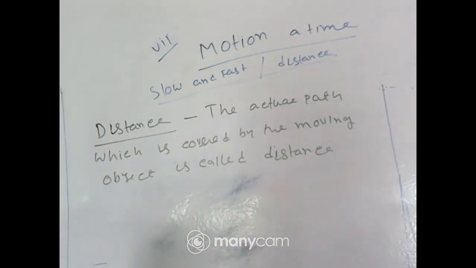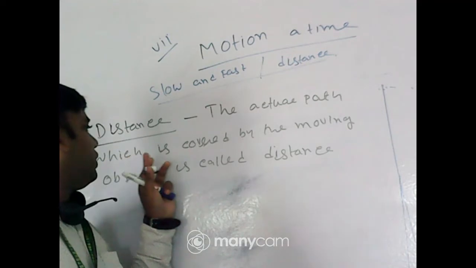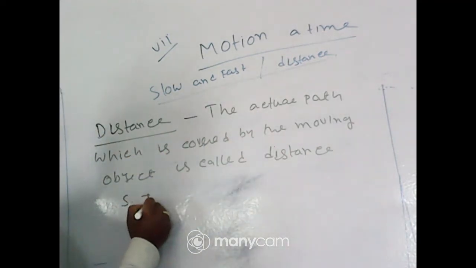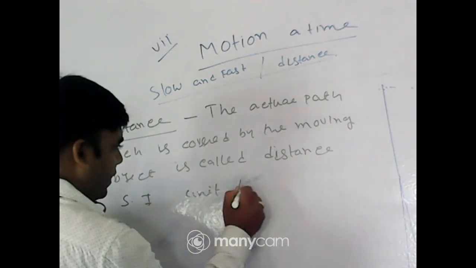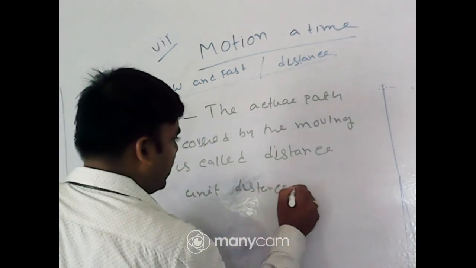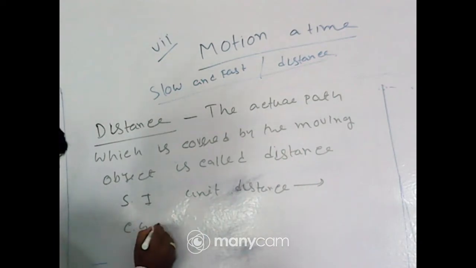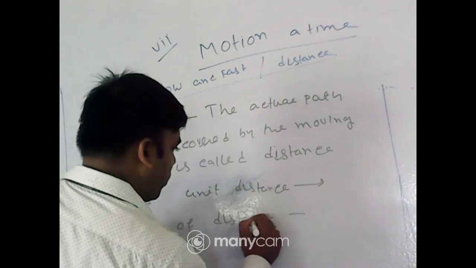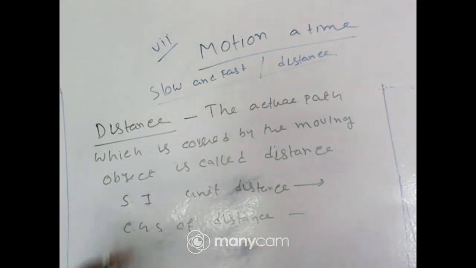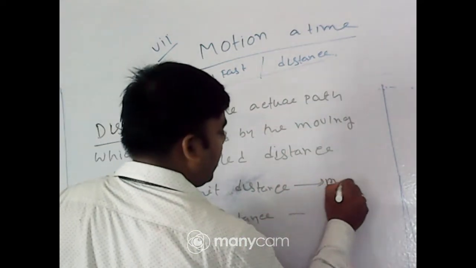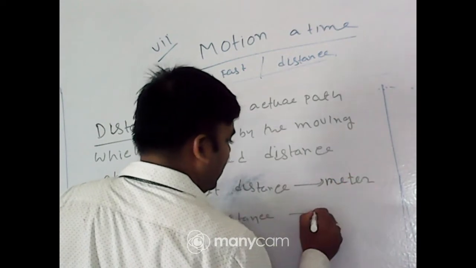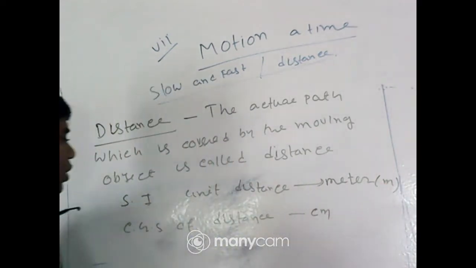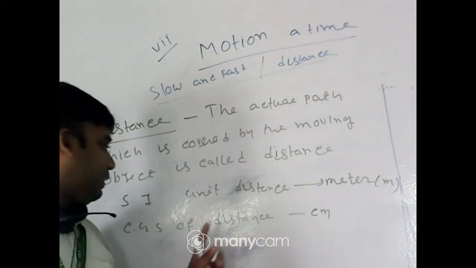And the SI unit of distance and the CGS unit of distance. Anyone can say what is the SI unit of distance? That is meter. And centimeter, that is cm, is the CGS unit.